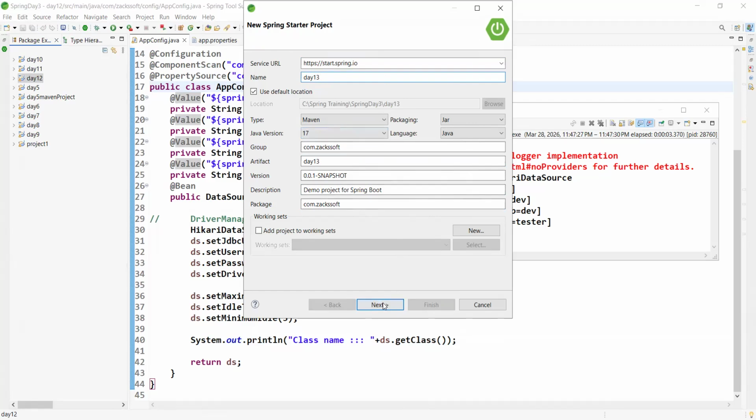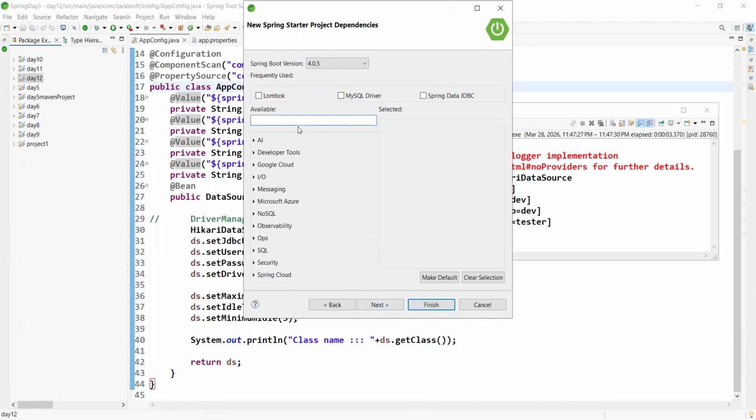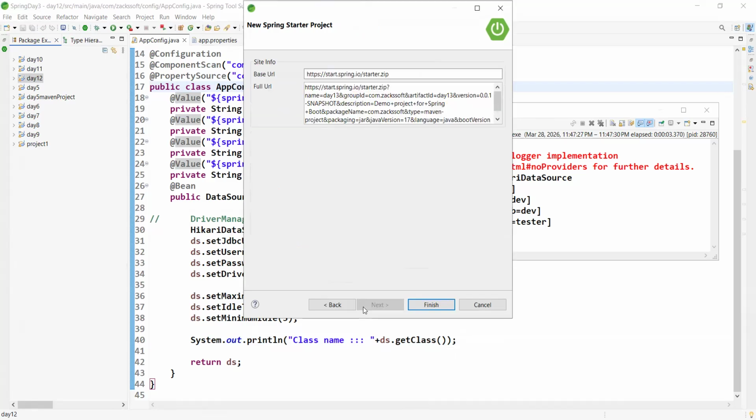Next, let me use, for example, JDBC. In the model, are you observing Spring Data JDBC? Is it okay, boss? Observe. Next, I'm not doing anything.